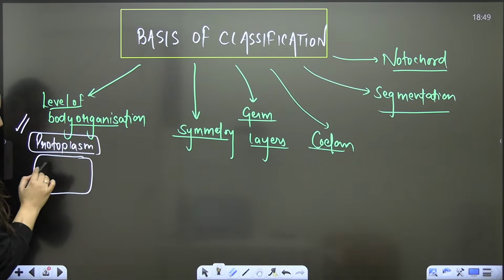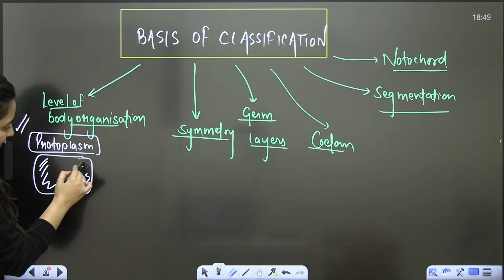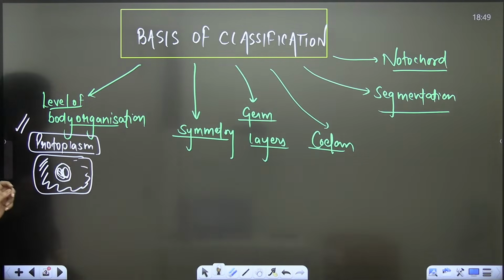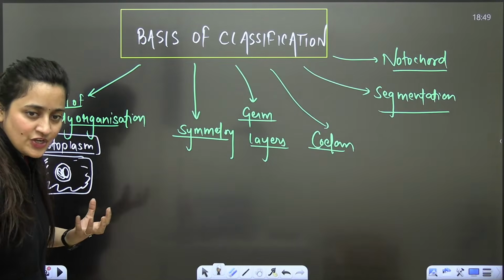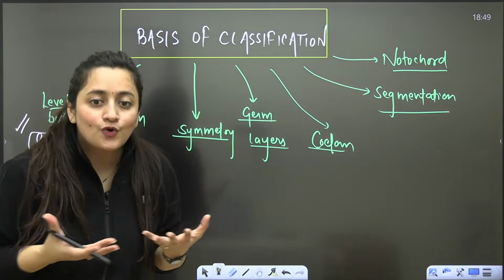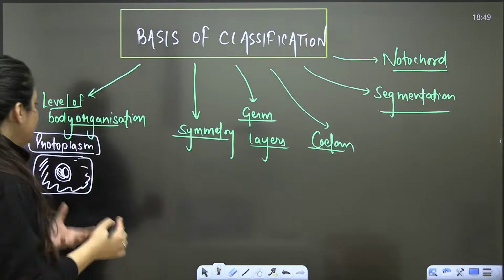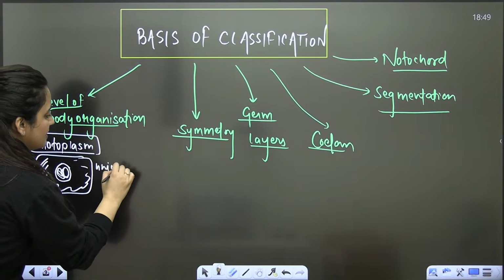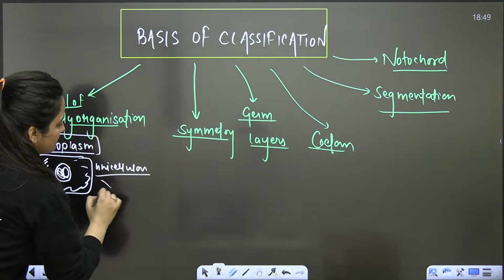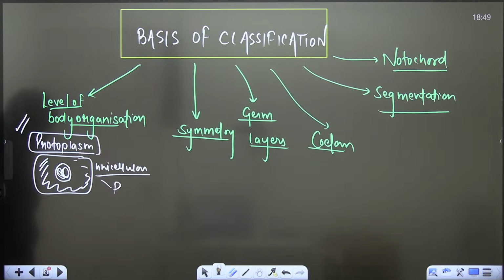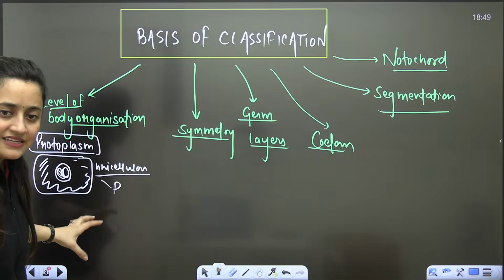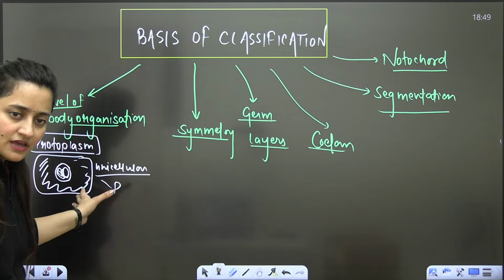You are talking about the protoplasm. What are we discussing here? The cytoplasm and the genetic material, right? So this protoplasmic level of organization is there at the first place, and that we see in the unicellular organisms like your Protista, like your protozoa. So in these unicellular organisms, all the life activities will be there for sure.